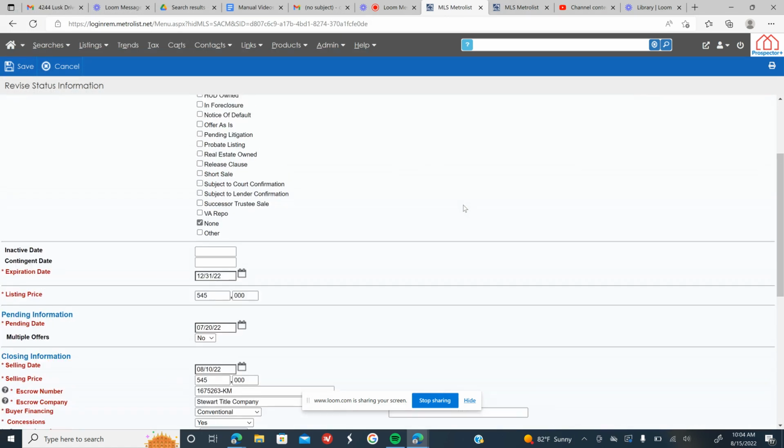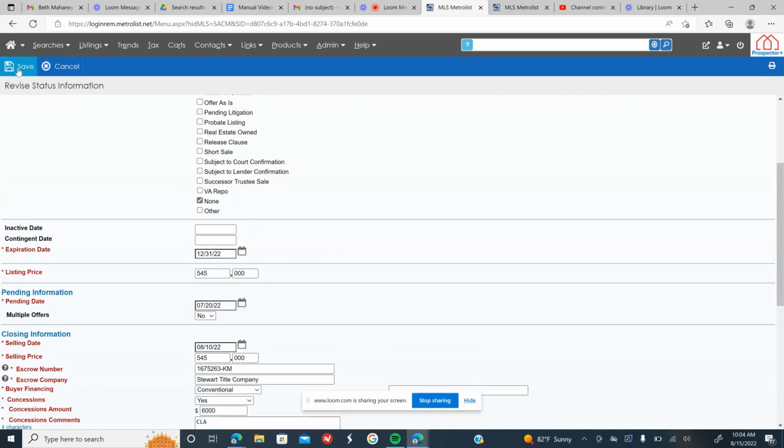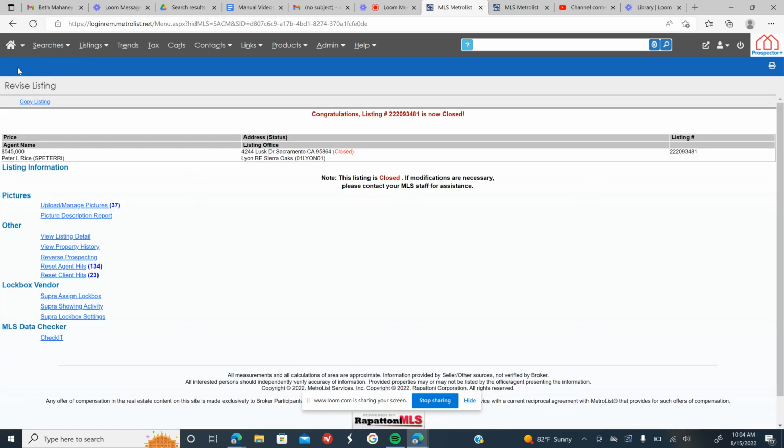And you've entered all of the information that you need to close out this listing. So we'll go ahead and hit save, and now we've closed it out. Now when they look it up, we'll be able to see all of the information that we added. The other agent will be attached to this listing as well. And that is how you close out a listing in MLS.